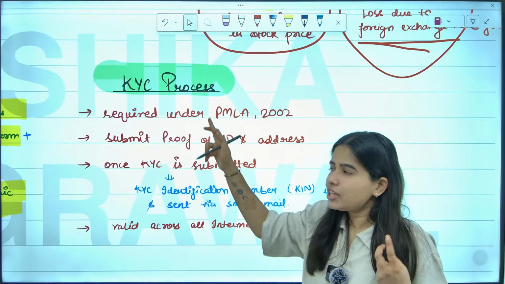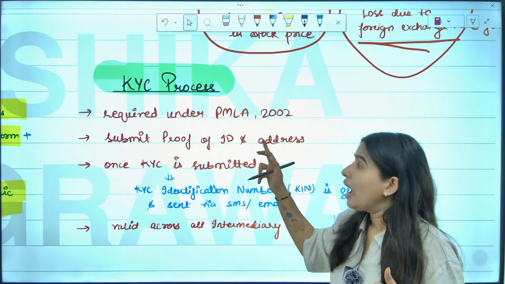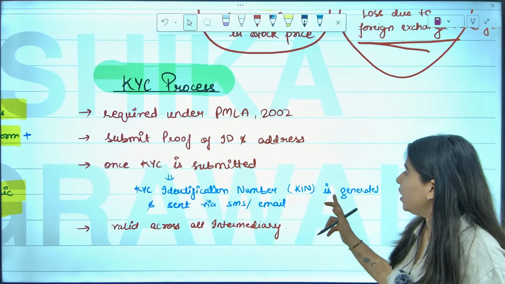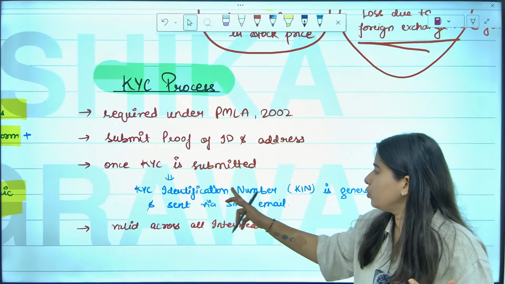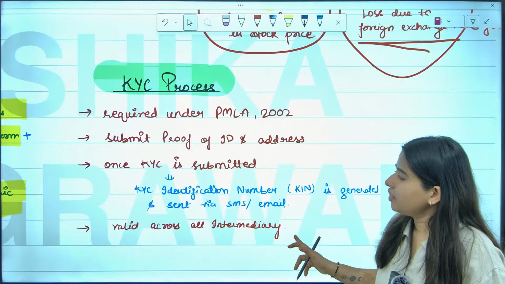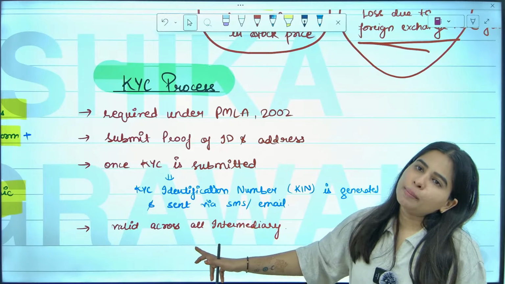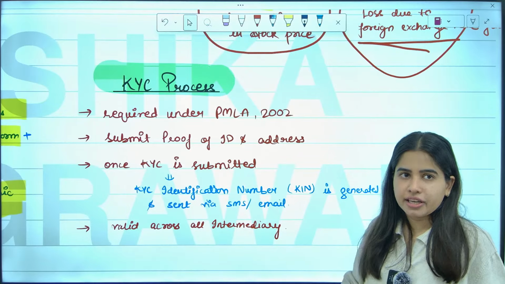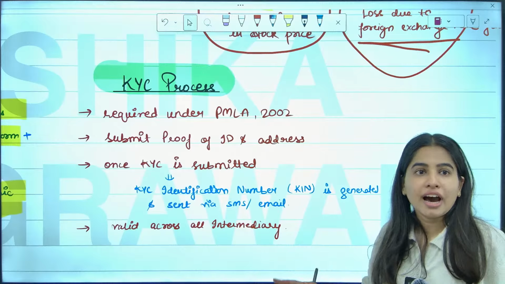Now to get your KYC, you need to submit your proof of ID and proof of address. Once you submit the KYC documents, a KYC identification number, a unique number, will be generated and sent to you via email, and then that KYC ID will be valid across the whole of the stock market, across all the intermediaries, brokers, everybody. Are we clear with this?